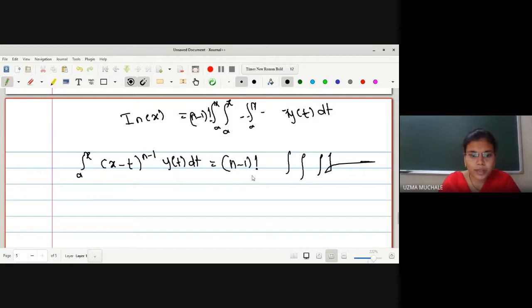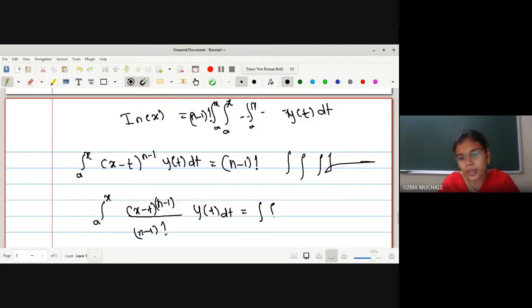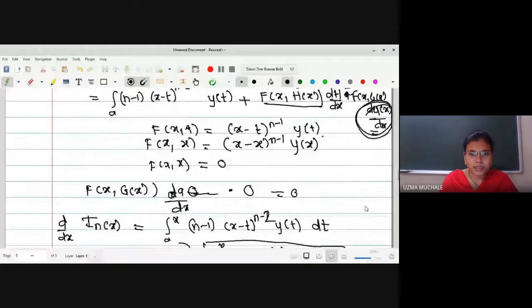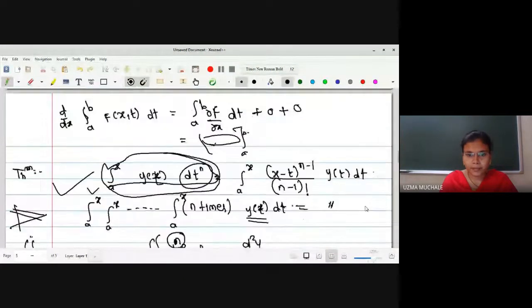This n minus 1 factorial I can keep here, which will be nothing but integration a to x of x minus t raised to n minus 1 divided by n minus 1 factorial y of t dt, which is equal to this multiple integration of y of t dt, and hence the result. You can verify the result. This is what we want to prove: multiple integration converted to a single integration.